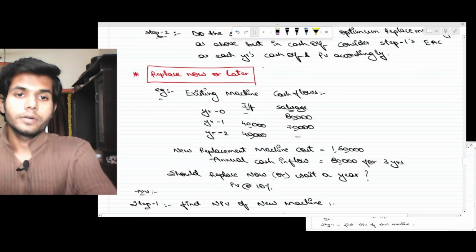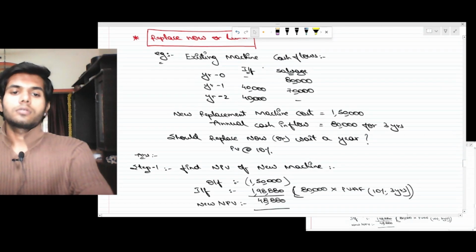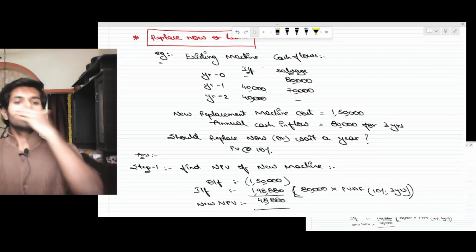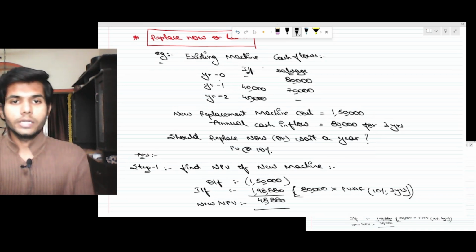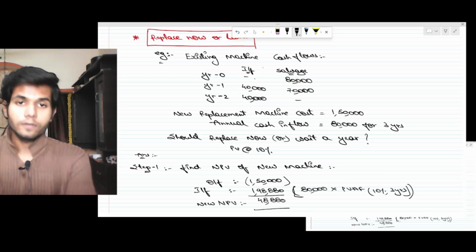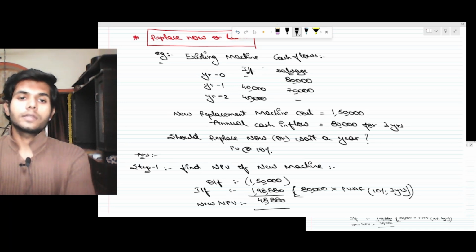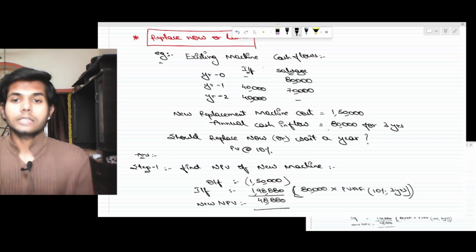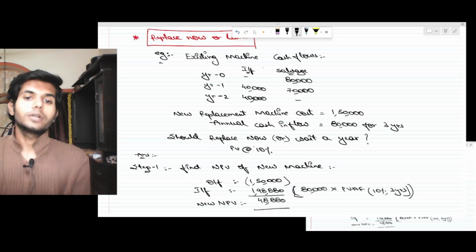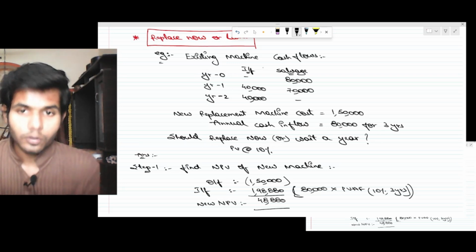Now, replace now or later. So look at this example. In case of the existing machine, cash flow: year 0 inflow nil, year 1 40,000, year 2 40,000, salvage 80,000 now and 70,000 after a year. The new replacement machine costs 1.5 lakh, with annual cash inflow of 80,000 for 3 years. Should the company replace now or wait a year?